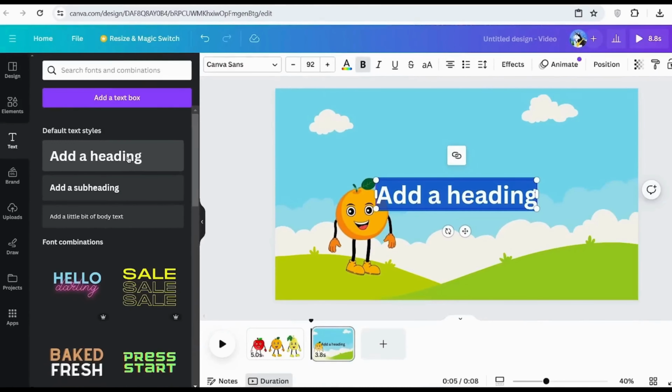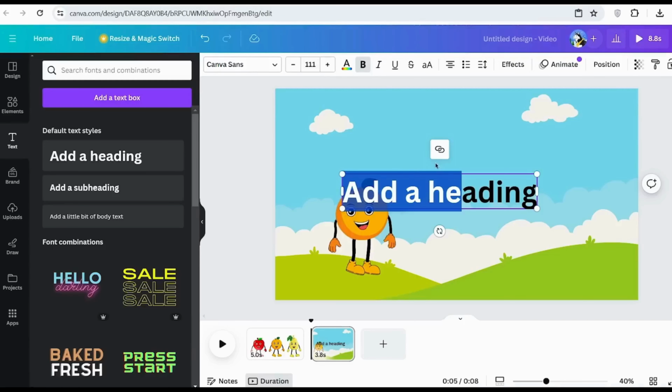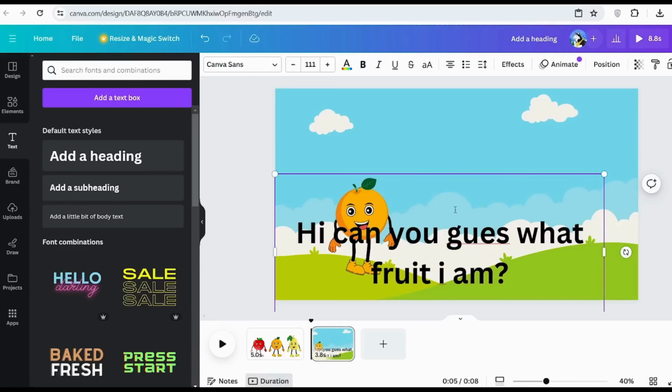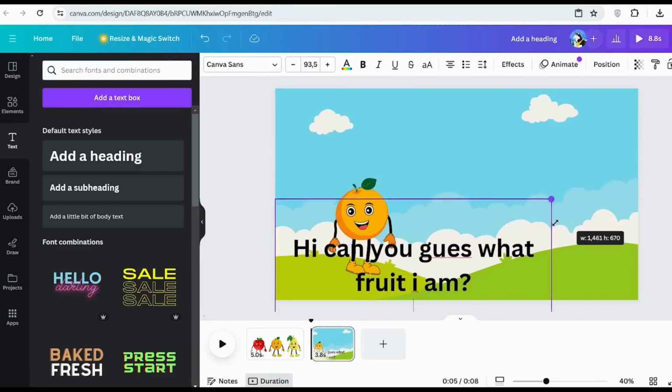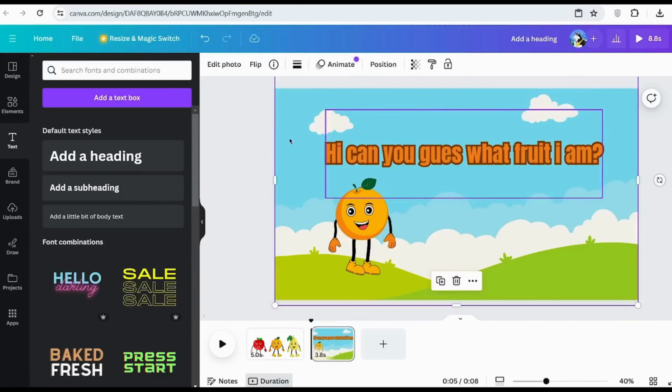Simply expand the sizing of this. Go back over to your scripts, copy your scripts, come back over to Canva, delete this, paste it in, and then once it's in, you want to go ahead to further adjust it to better fit your scene. You could adjust the text font, the sizing, the color that affects the animation. You do it however you feel like looks best. And now voila, this is what we're working with so far.